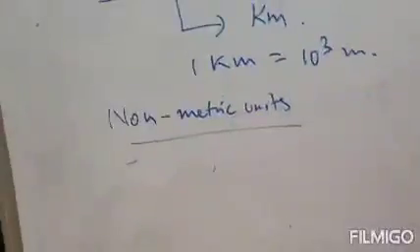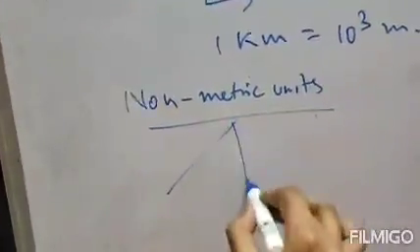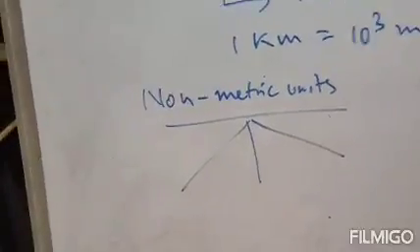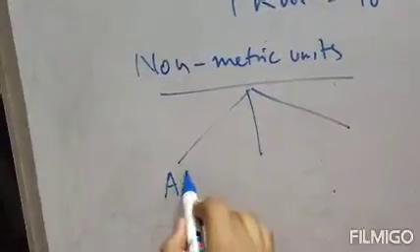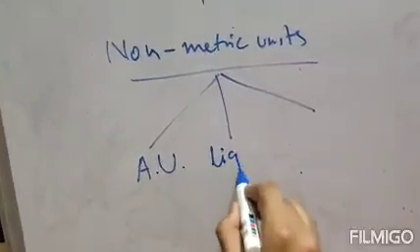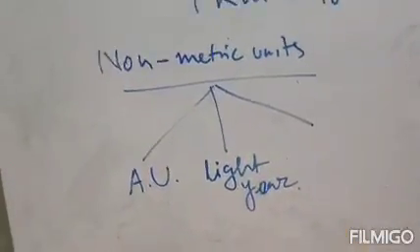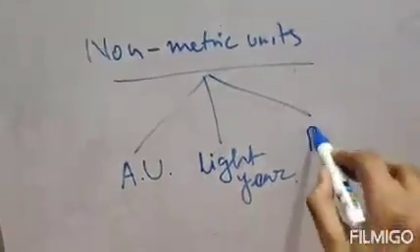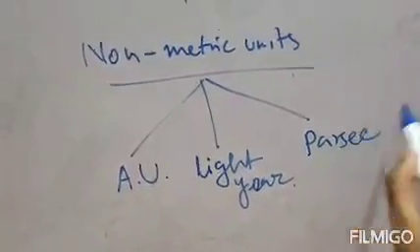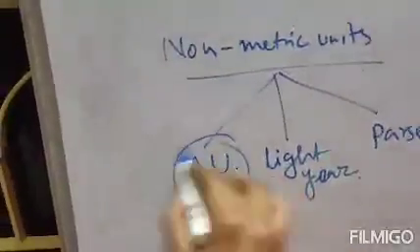So to measure the distance between two heavenly bodies, three common units are taken. These are termed non-metric units. The three common units are: one is the astronomical unit, that is AU. Number 2 is the light year, and number 3 is the parsec. Clear? Now what is an astronomical unit?